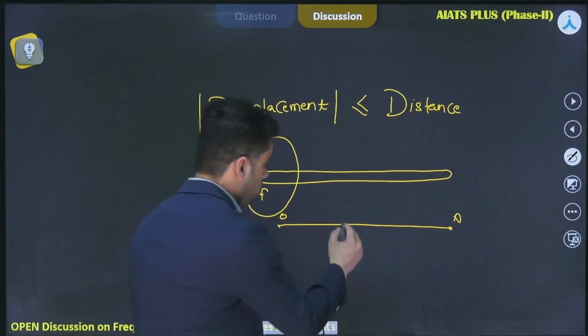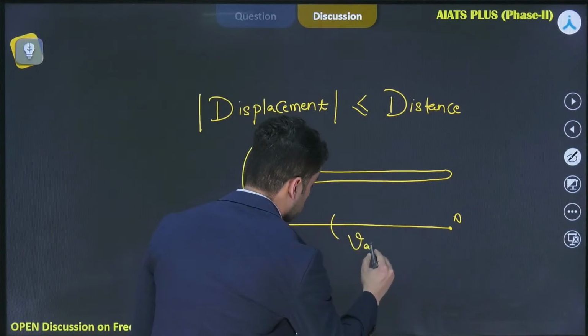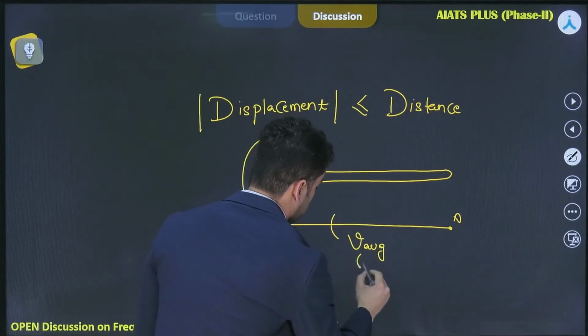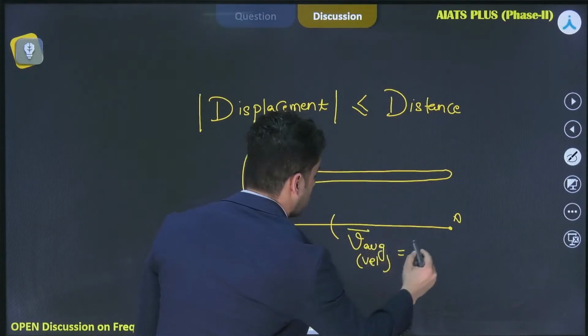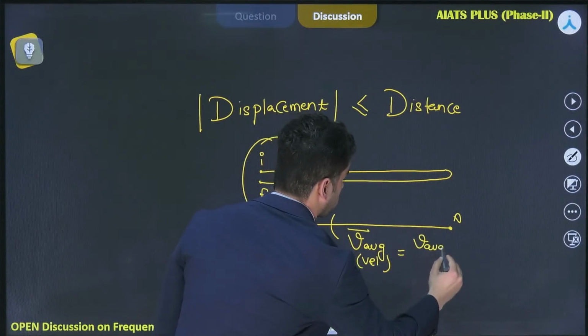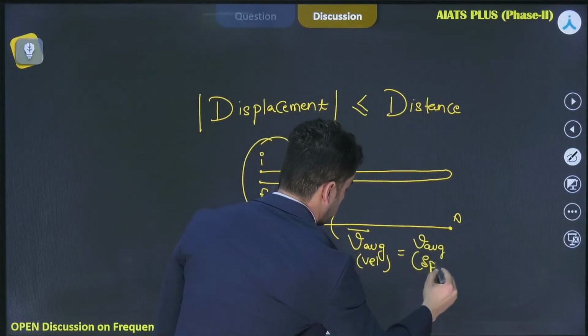So in this case, I can write that V average velocity is equal to V average speed.